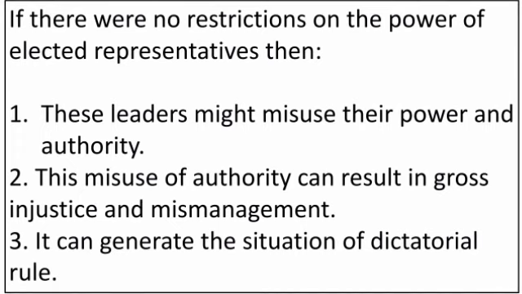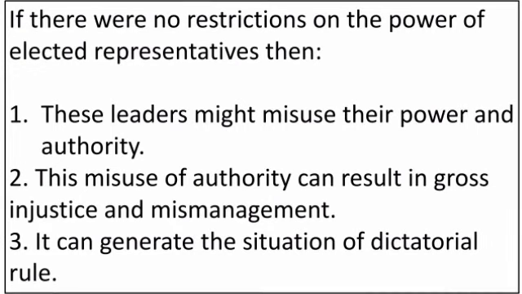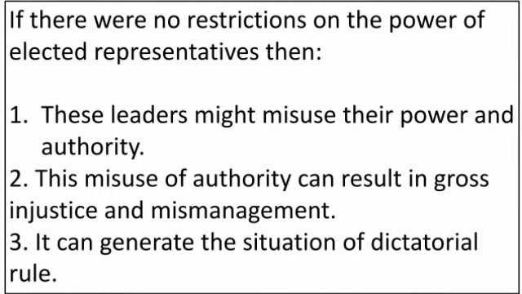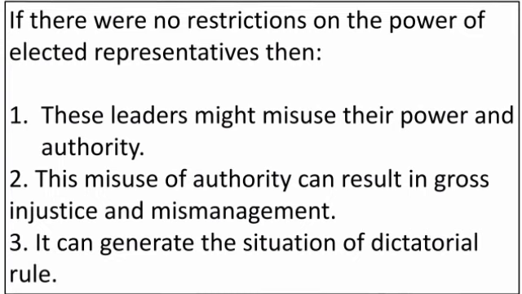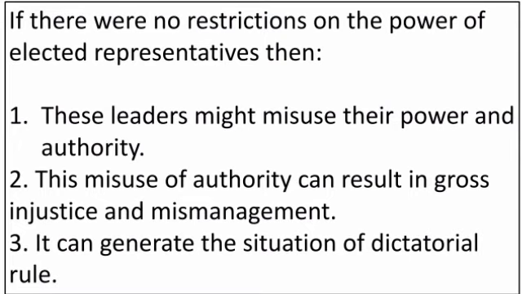Point number 2 is this misuse of authority can result in gross injustice and mismanagement. Obviously, if constitution is not there, then ministers can misuse their power, and as a result injustice can happen to some people, and in the entire nation mismanagement and misgovernment can take place. And here see point number 3, it can generate the situation of dictatorial rule.